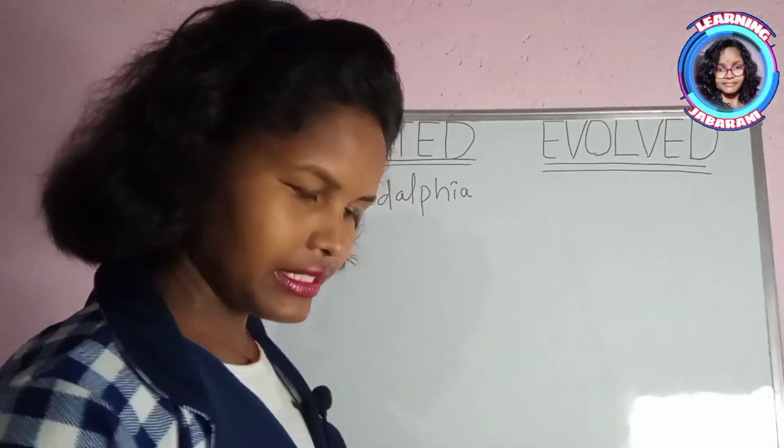They declared themselves independent, and as one single body they came together to write the constitution.